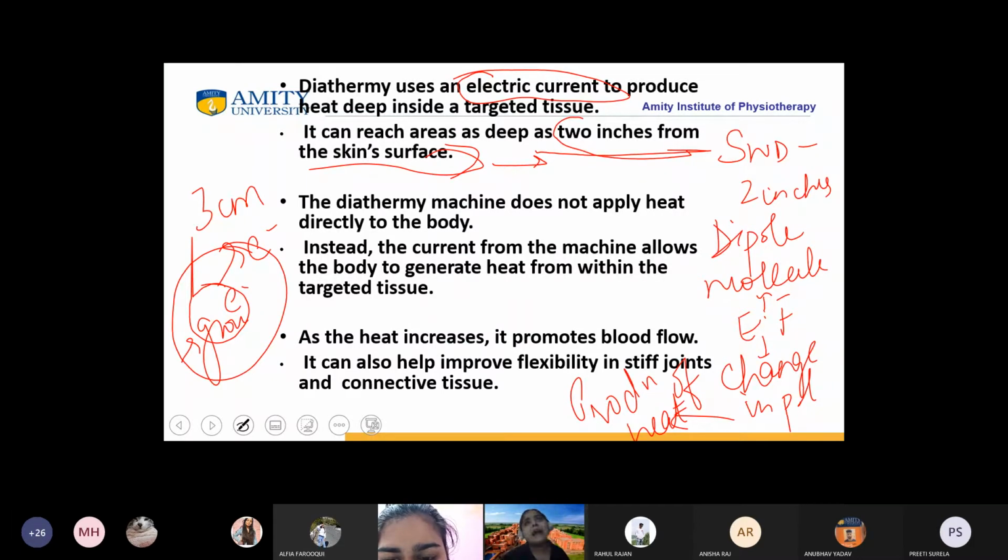Therefore, the diathermy, though it is only going till 2 inches, has a generator, and what is this generator doing? It is giving an advantage by creating these disturbances of the dipole molecules in a singular line. Once that is created, automatically the heat will be produced in that particular tissue. All of you have got this concept. This is a very important concept, I'm telling you.